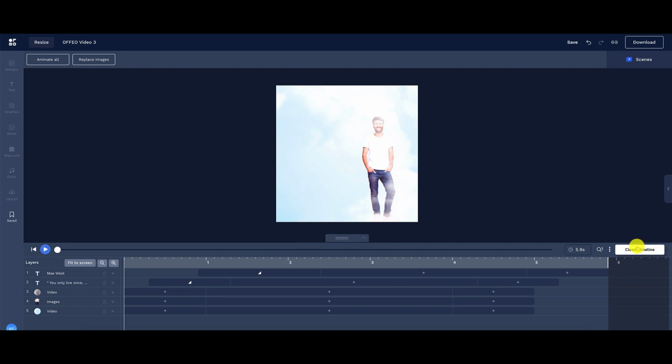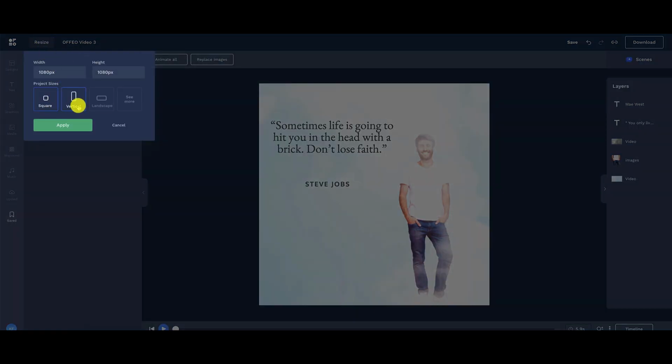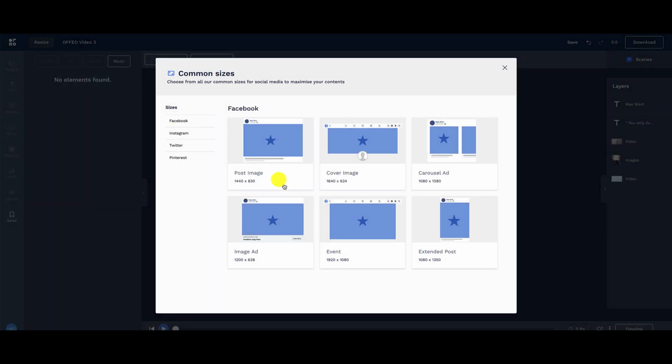Now let's close out the timeline. And if you want to add another scene, you can add a scene right here. Also, I had mentioned earlier about the resizing bit. If you want to resize this from a square to a vertical, all you have to do is click on this and you can choose from different sizes. Vertical, landscape, there's more right here. You can choose for different types of sizes. So they've got Facebook, Instagram, Twitter, and Pinterest. So a lot of different options out there.